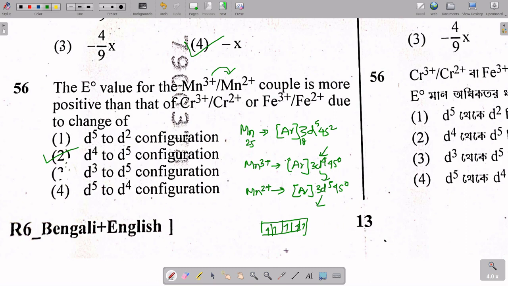Okay, so this is the answer of question 56, and let's move to the next question.